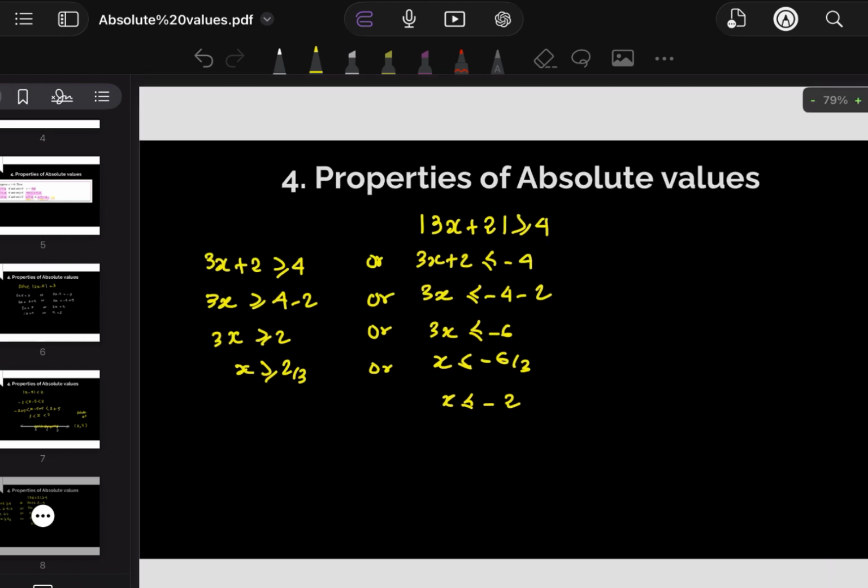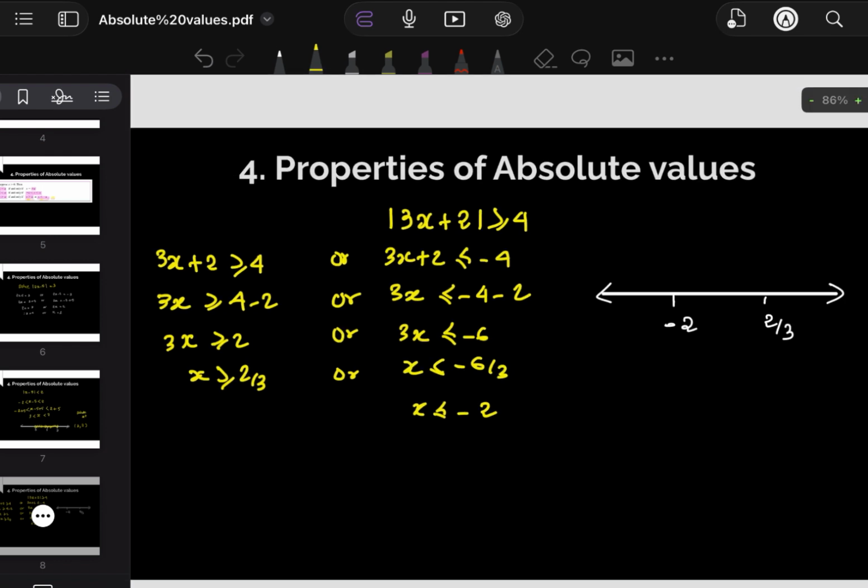So let's draw it on the number line. We have negative 2 and positive 2 over 3. It means x is greater than or equal to 2 over 3 and less than or equal to negative 2. So we have to draw circles and fill them in because there is an equal sign. So that's it. And what is our solution set?